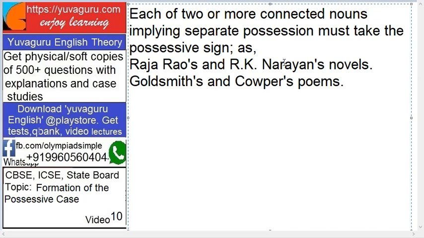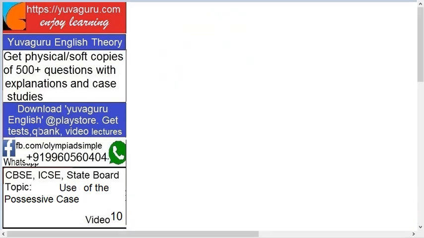These two are separate persons who have written separate novels. That's why apostrophe S is used for both. Goldsmith's and Cowper's poems: the poems are of these two persons separately. They are only written in one sentence, but they are not at all attached to each other. Separate possession.